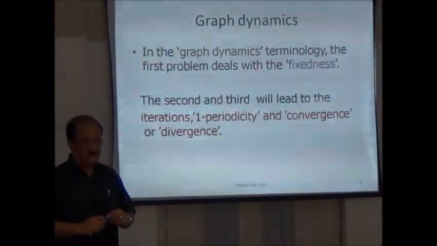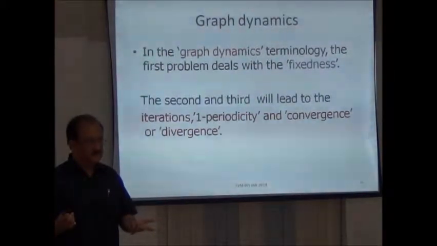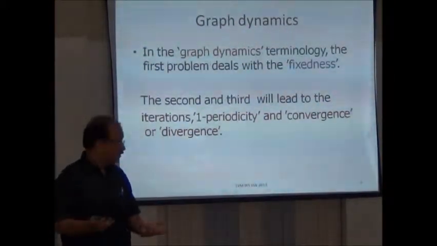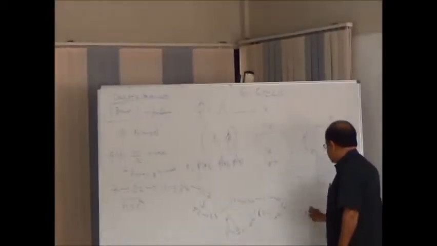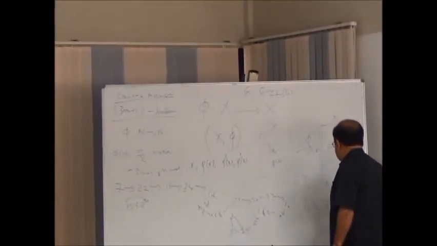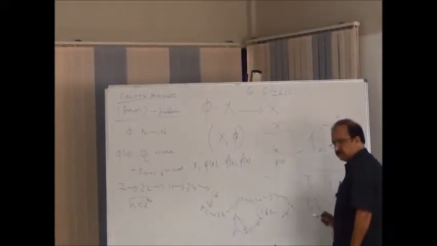For that matter, take any two graph operators P1 and P2. Is it true that P1 P2 is equal to P2 P1?